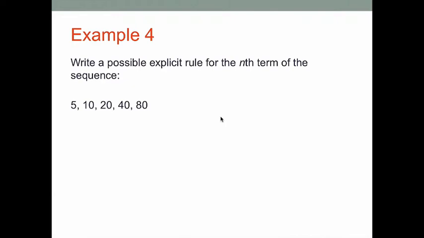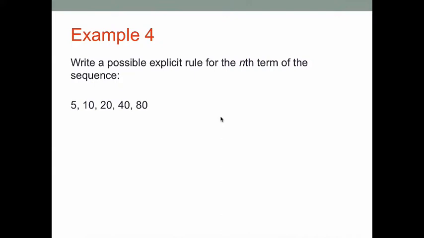Example 4. Write a possible explicit rule for the nth term of the sequence. So here, we're given a list of numbers and we're wanting to figure out what our explicit rule is. First thing, whenever we're tasked with writing an explicit rule, is try and figure out, is there a constant difference